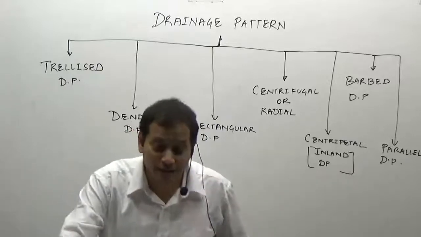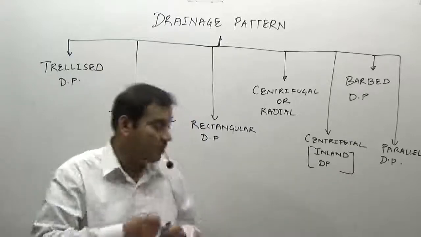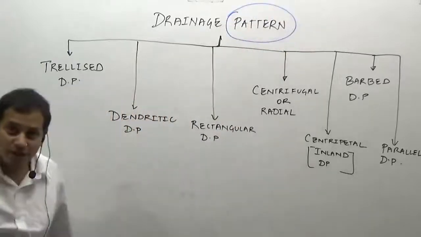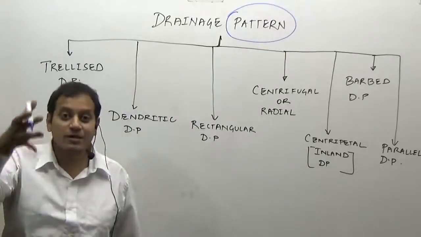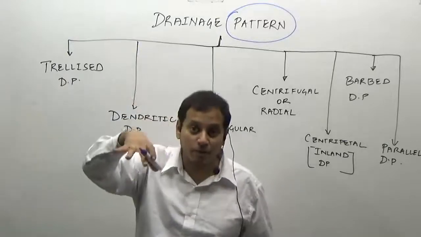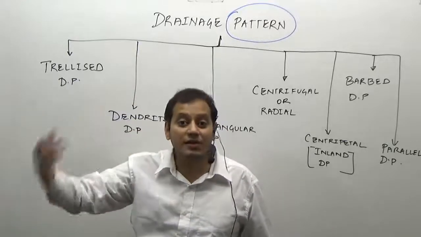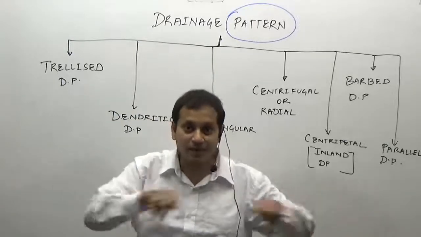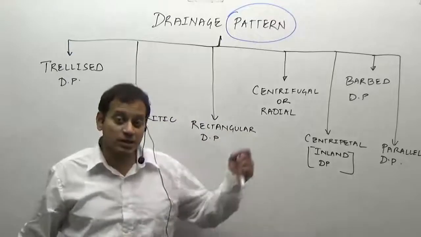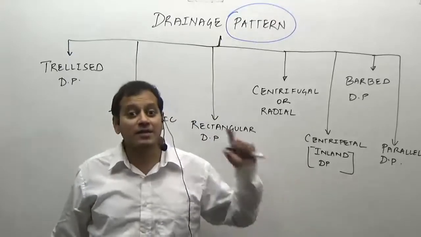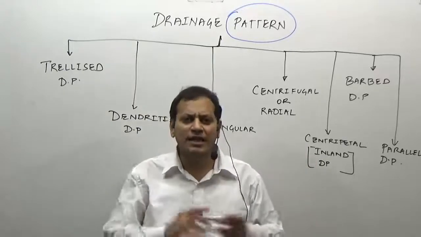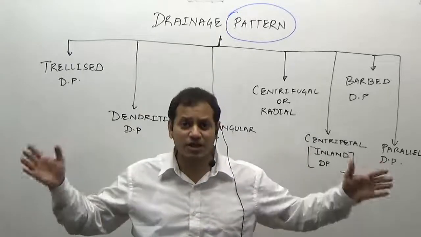On the other hand, the drainage pattern, which is the topic we are doing, means the arrangement, the spatial arrangement, the shape. How does the drainage or the river look when we look at it from the top, or from the satellite? Whether it is rectangular, tree-like, bone-like, rib-like, or leaf-like. These are the different kinds of shapes taken by the river and how it is arranged in a locality. That is the spatial arrangement.